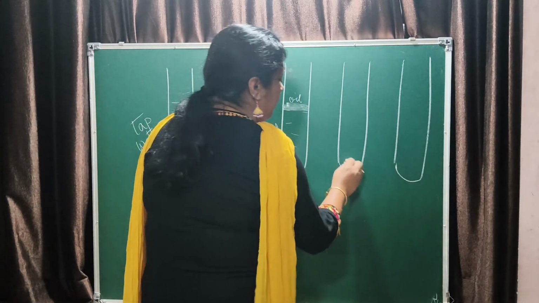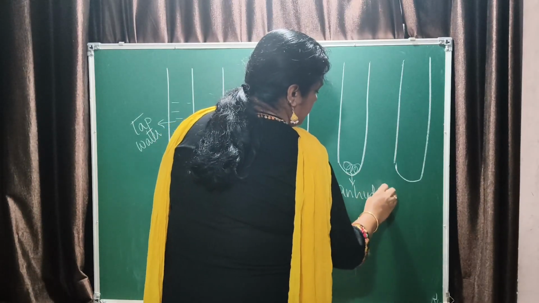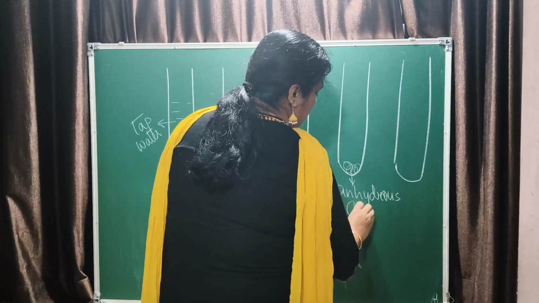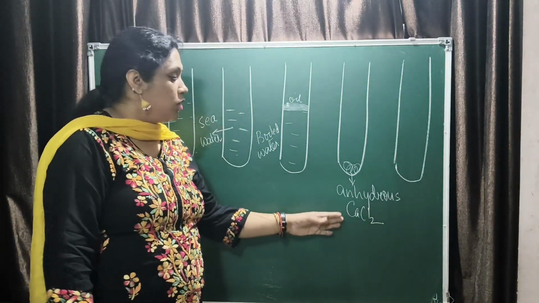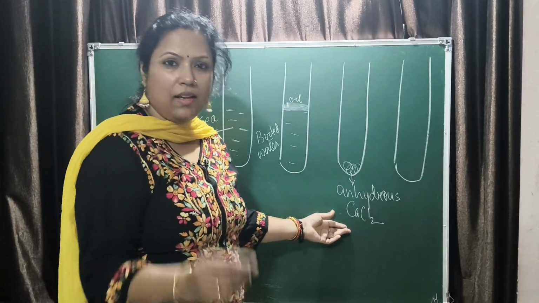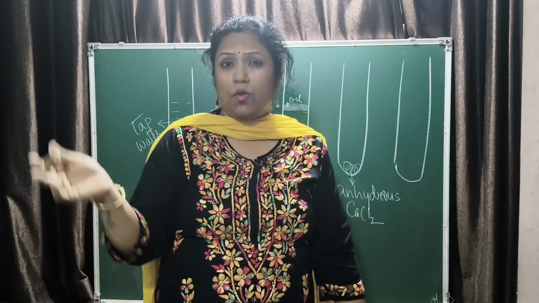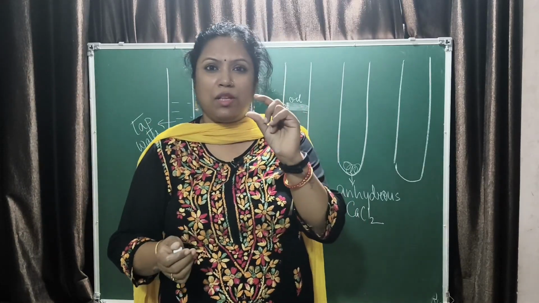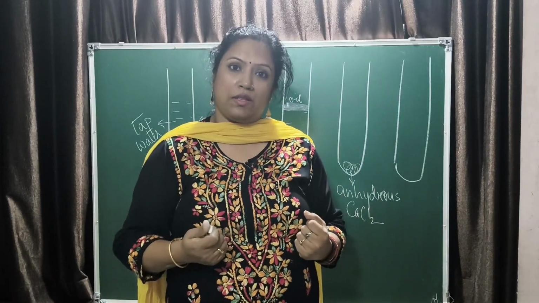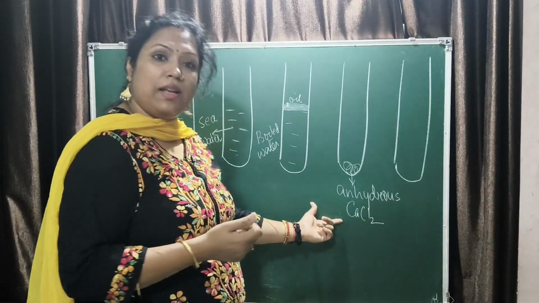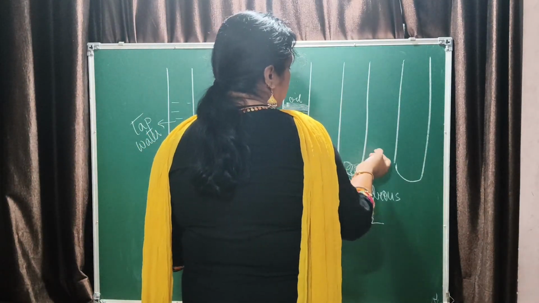Then in another case, we have taken anhydrous calcium chloride. Anhydrous calcium chloride absorbs moisture, so it is used as a desiccator. Like in shoes and purses, and even in plastic bottles or water bottles, when you buy them new, you get something called silica gel. What is the role of silica gel? It is a desiccator. It absorbs the moisture present. Fine. So that is taken.